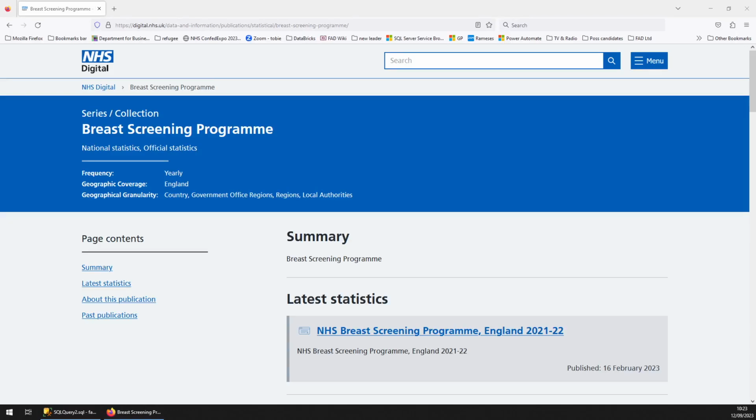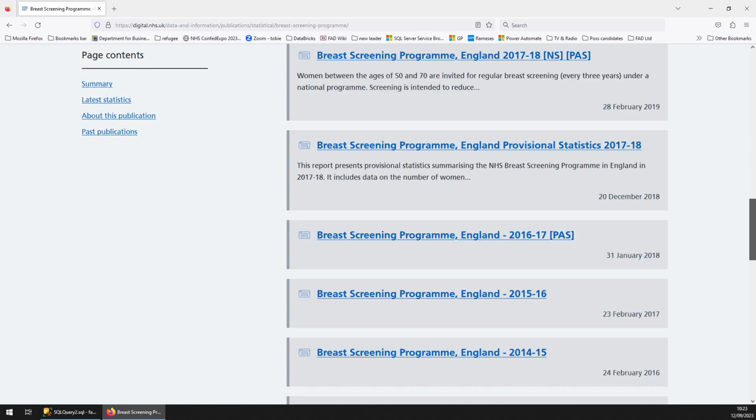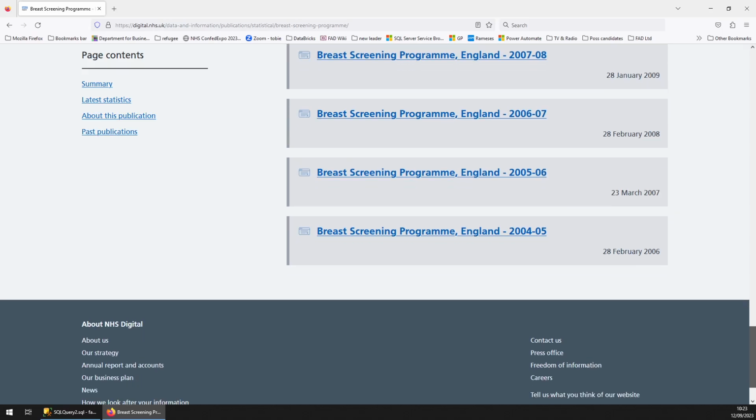This one, breast screening program, took one of our staff nearly a whole year to do, as it is a highly complicated dataset. The source data files are an absolute nightmare. Feel free to go to the website and have a look yourself.